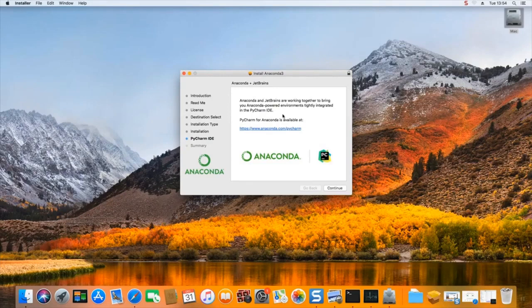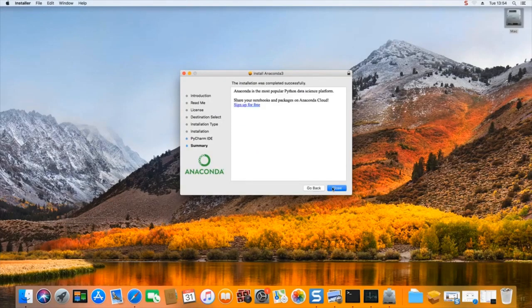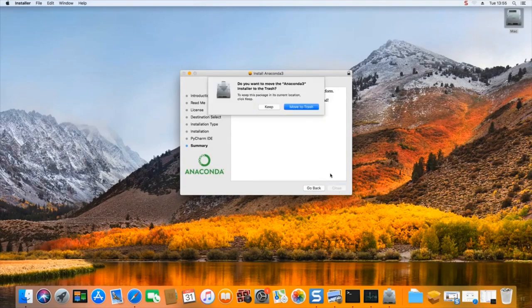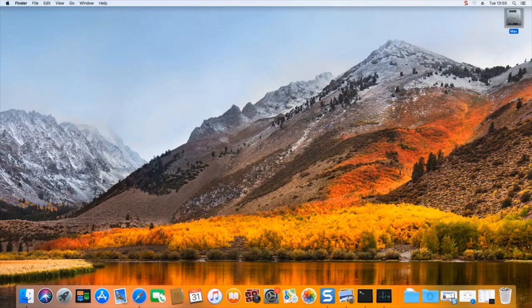Now that the installation is complete, we are getting the announcement of the cooperation between Anaconda and JetBrains. JetBrains is taking care of the PyCharm IDE. This is the logo, which is a very capable and valid IDE. We are not going to be using it for this course. It is just so that you have seen the logo and know what it is. So let's continue, and we can close. And yes, we can move the installer to trash.